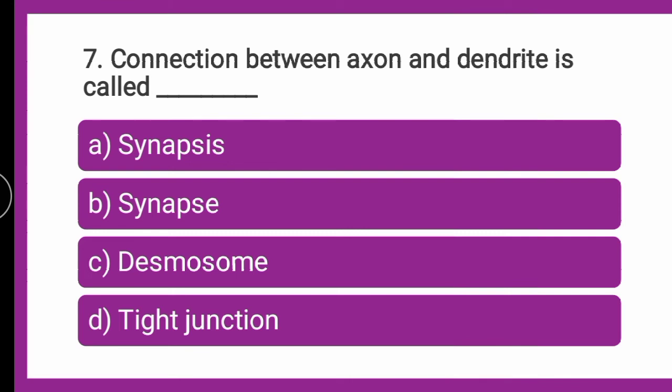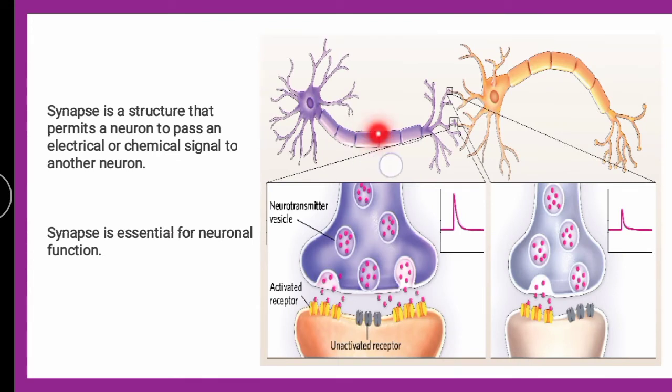The connection between axon and the dendrite is what? Now here, if you will look into this, these are the axon terminals and these are the dendrites of the other neuron. So this connection, if you will see here, this is nothing but the synapse, which is very much essential for the neuronal function, because here the message is passed from the axonal end to the dendrites of the other neuron. So this is the process wherein the electric or chemical signal is passed to another neuron. Unless the synapse is present, the conduction will not take place.